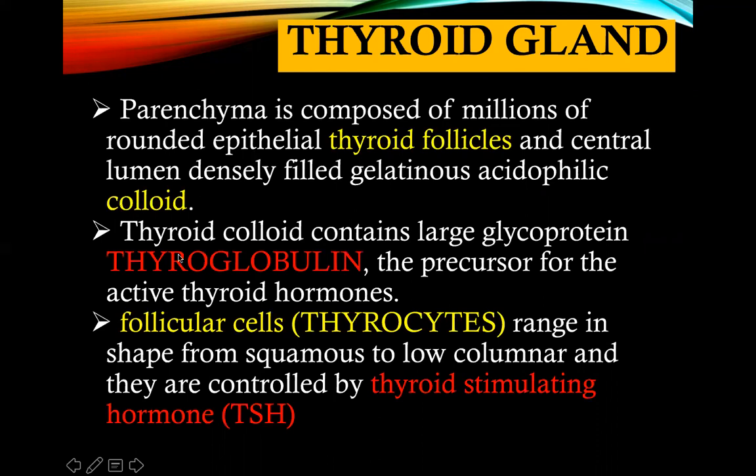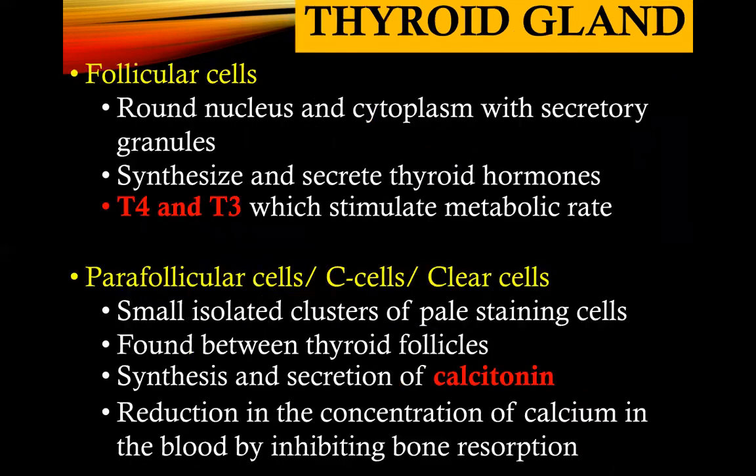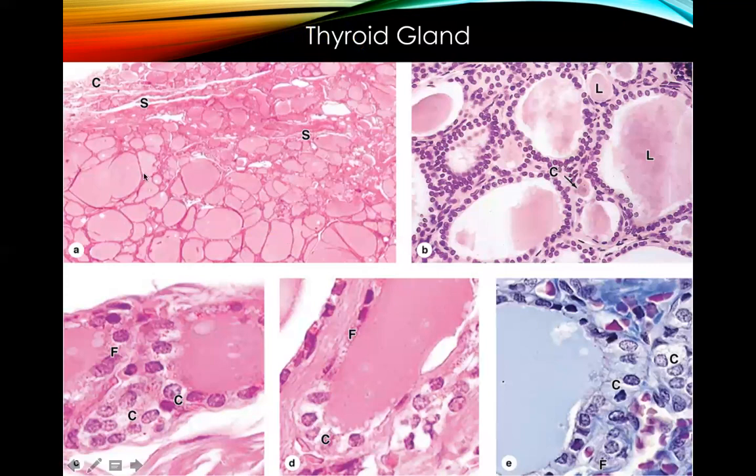Okay, take note that the thyroid colloid contains this large glycoprotein thyroglobulin, which is the precursor for an active thyroid hormone. So basically in this picture, it contains millions of thyroid follicles, and inside of that, in illustration figure B, the colloid here contains your thyroglobulin.